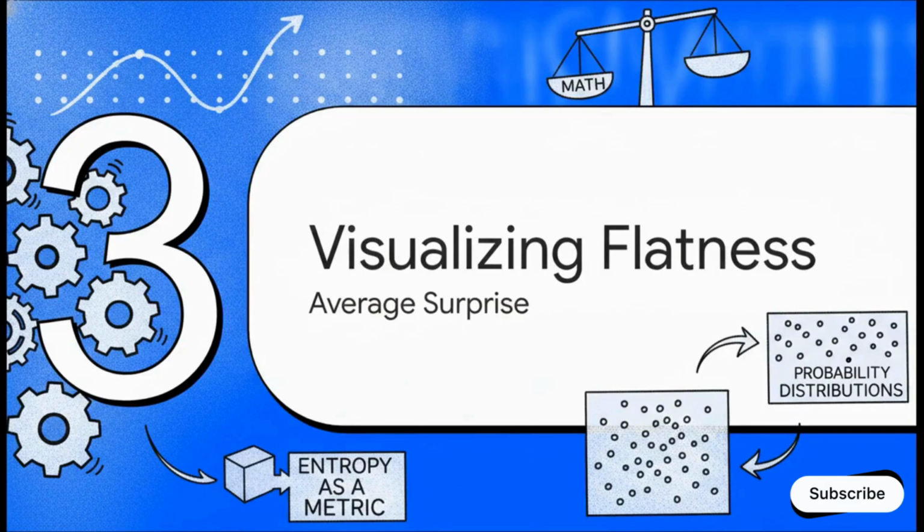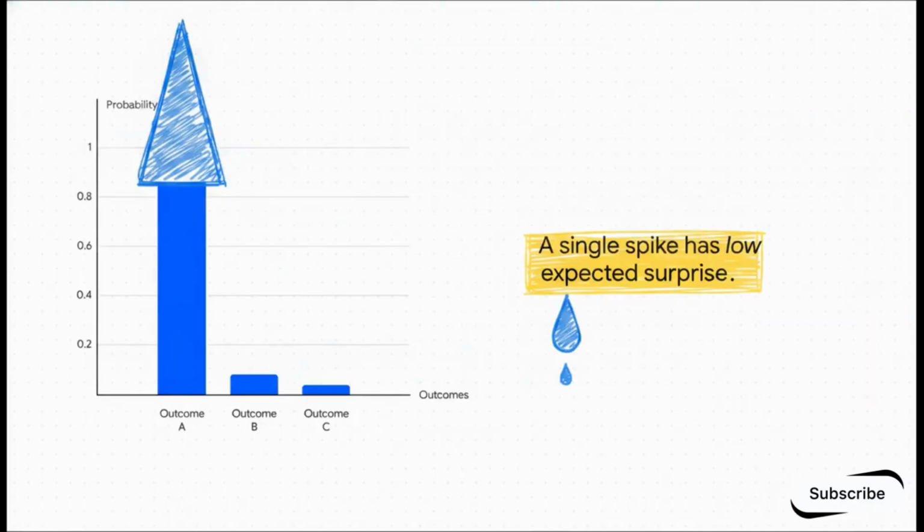Section 3. Visualizing flatness, the expected average surprise. Let's look at a classic low entropy case. In this scenario, outcome A is practically guaranteed. Visually, you can see this as a single towering spike. Now, imagine pouring a liquid, let's call it surprise, into these bars to see how much they can hold, based on our negative log calculation. Because this outcome is so overwhelmingly predictable, the expected surprise is incredibly low. A tiny, tiny volume of surprise fills this chart. There is almost 0 uncertainty here.